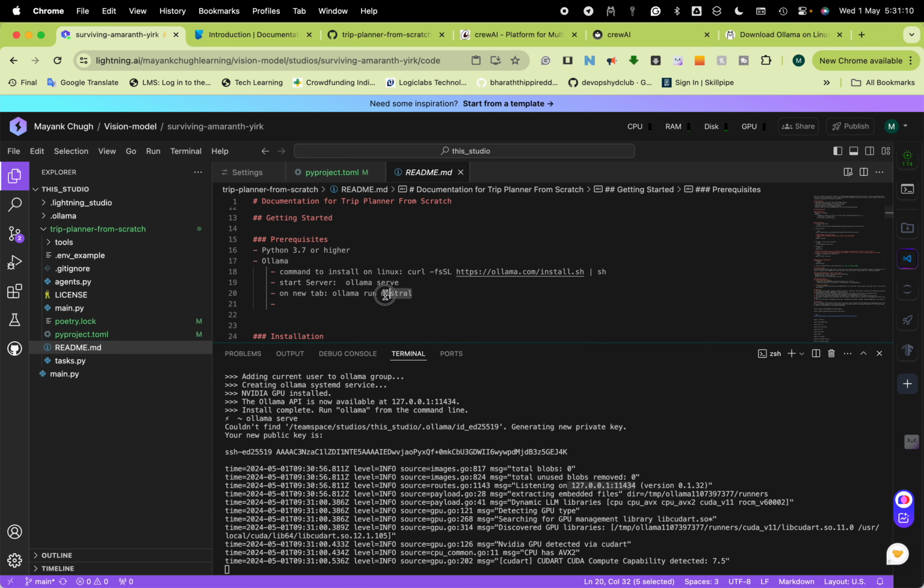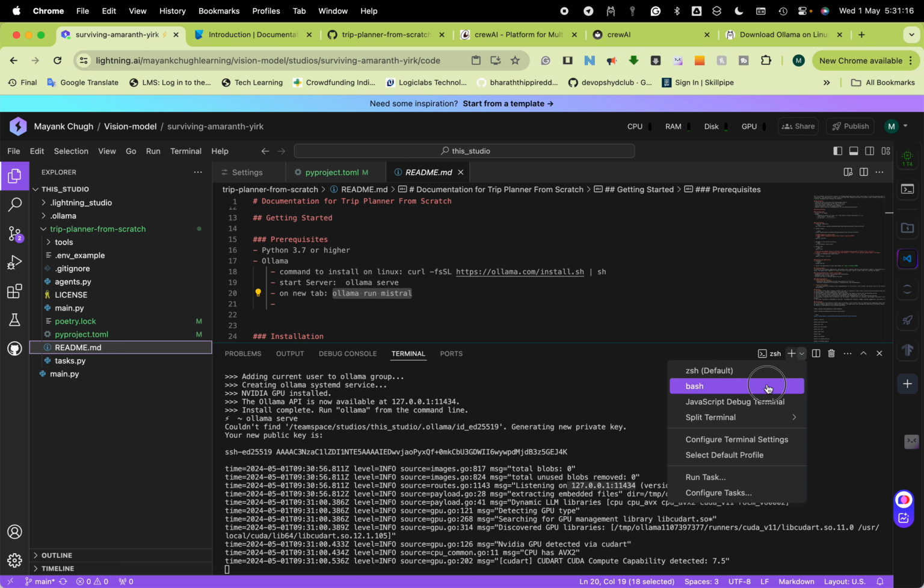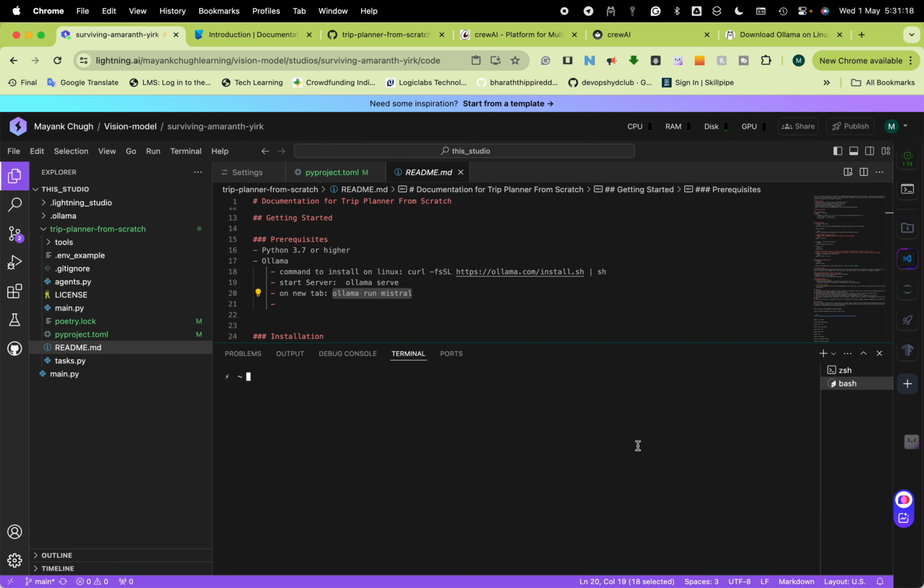Okay, now I have to download the Mistral model on it. This one already has the command. Let Ollama keep running. I have opened another terminal, and in that I am downloading my Mistral model.